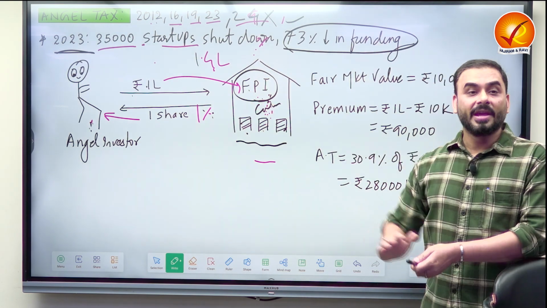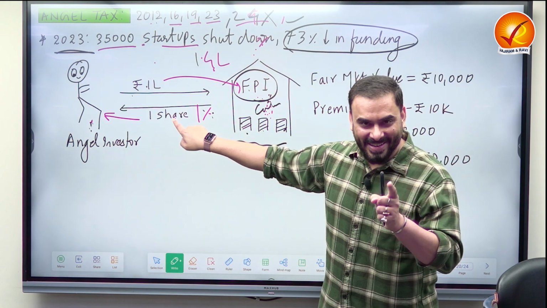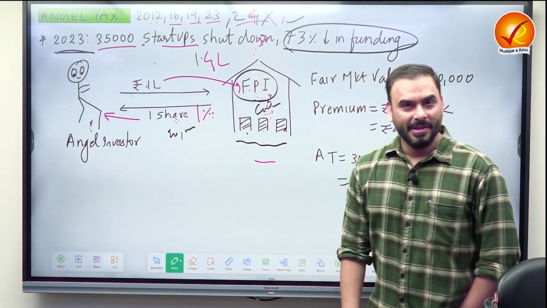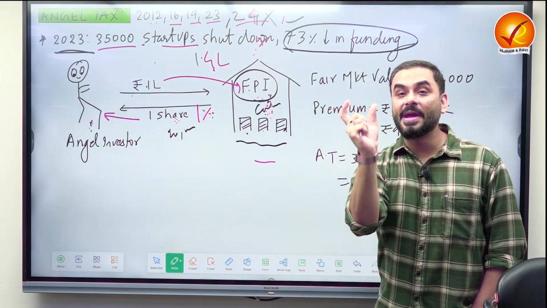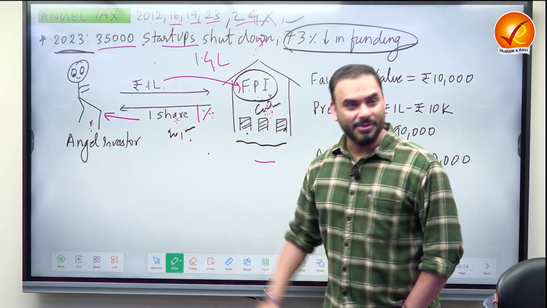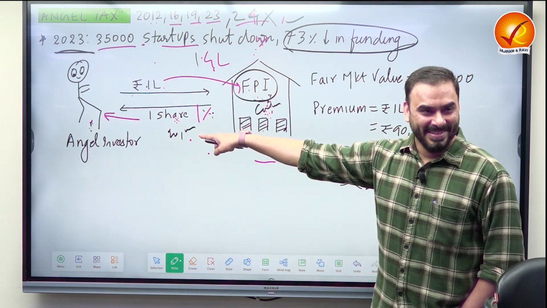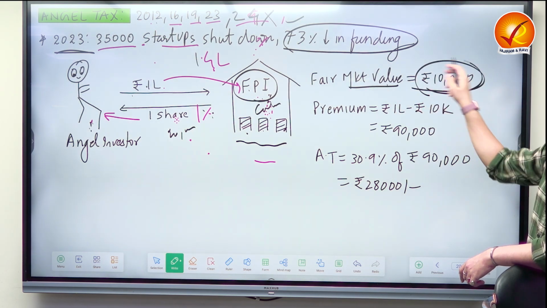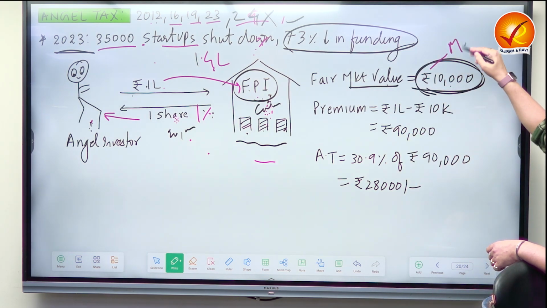But if you look at old companies in India, like Britannia, etc., if you look at the price of their share, the price of their share is hardly 20,000 rupees. And they are the best of companies of India. If the average price of the best 5-6 companies of India is around 20,000, how can you put a share price of 1 lakh rupees? That's not acceptable. That means you have overpriced. So immediately Government of India used to come and tell that your fair market value should be 10,000. Who decides the fair market value? Government of India through merchant bank.